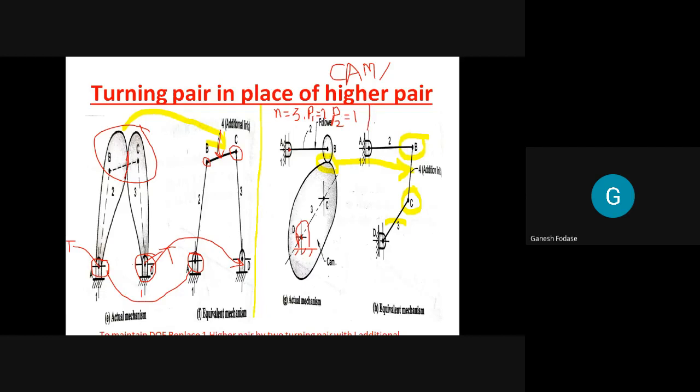But when I replace it, number of links are now how many? Instead of 3, it will become 4. And what about lower pairs? Now tell me P1. 4 lower pairs, all turning. And how many P2 are there? Higher pairs. P2 means higher pairs. 0. See how this notation is: P1 pair having 1 degree of freedom, P2 pair having 2 degree of freedom. Understand or not? So 2 degree of freedom is higher pairs. No higher pair is there. 0.